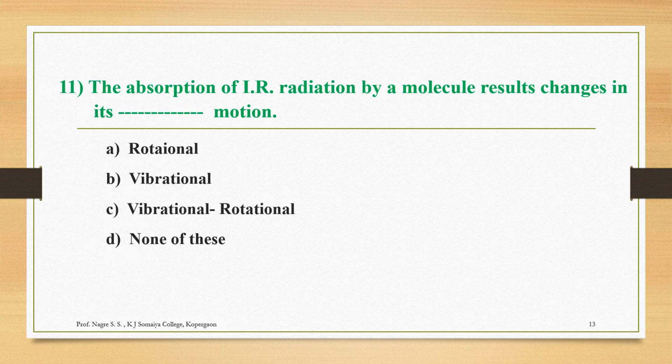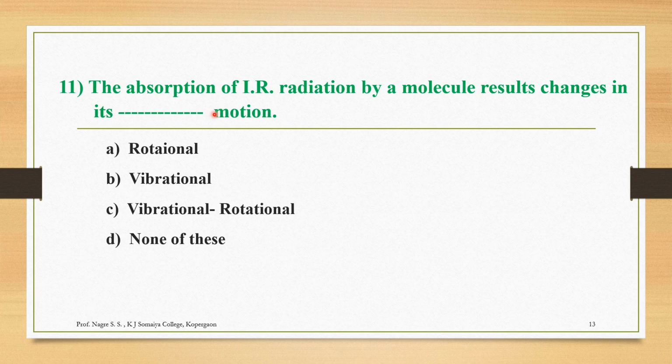The next question is question number 11. The absorption of IR radiation by a molecule results in changes in its motion, and the options are rotational motion, vibrational motion, vibrational rotational motion, and none of these. We know very well that whenever IR radiation is absorbed by a molecule, a change in two types of energy levels can take place.